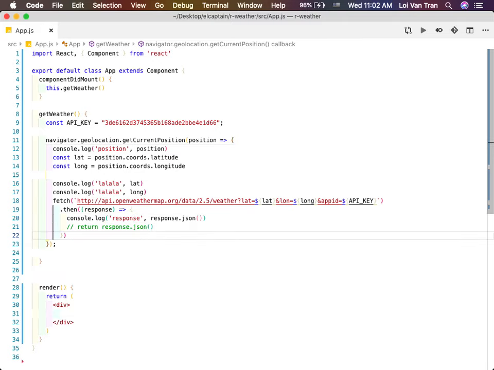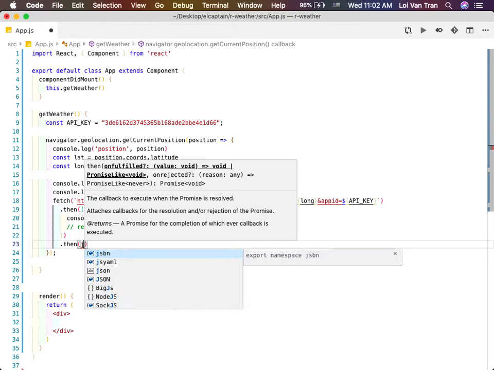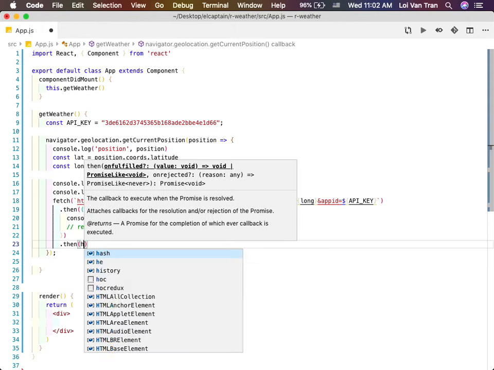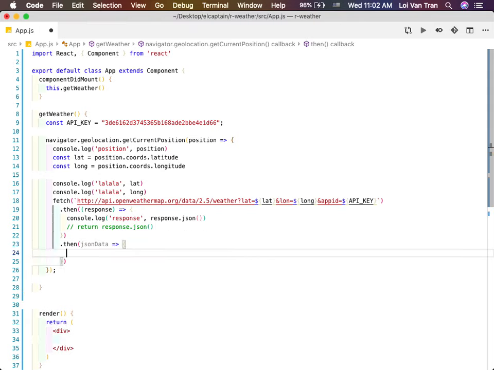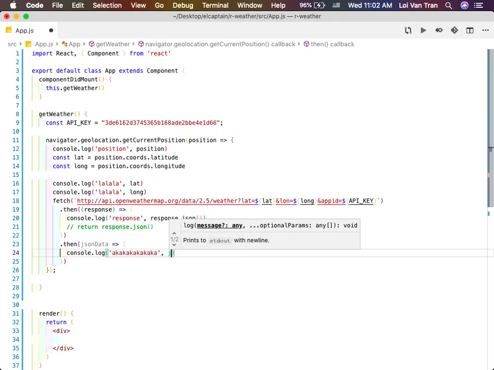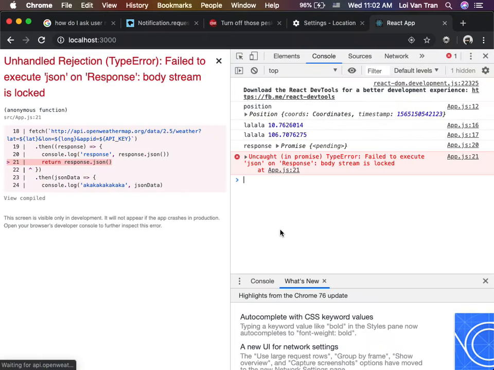So once this is done, we call then again. Okay? And this is also going to take a callback. I'm going to call this one JSON data. And we're just going to look at this one as well. JSON data. So we save it. Oh my bad, we didn't return right here on line 21. We save it, we refresh.